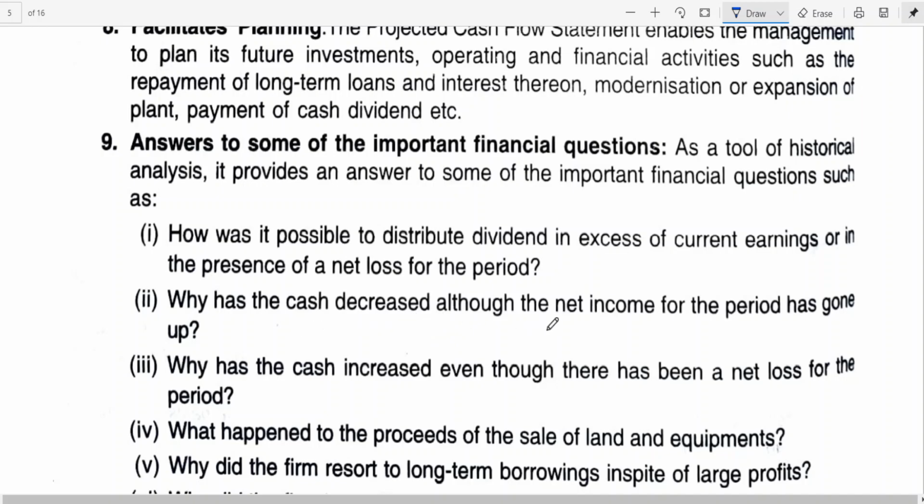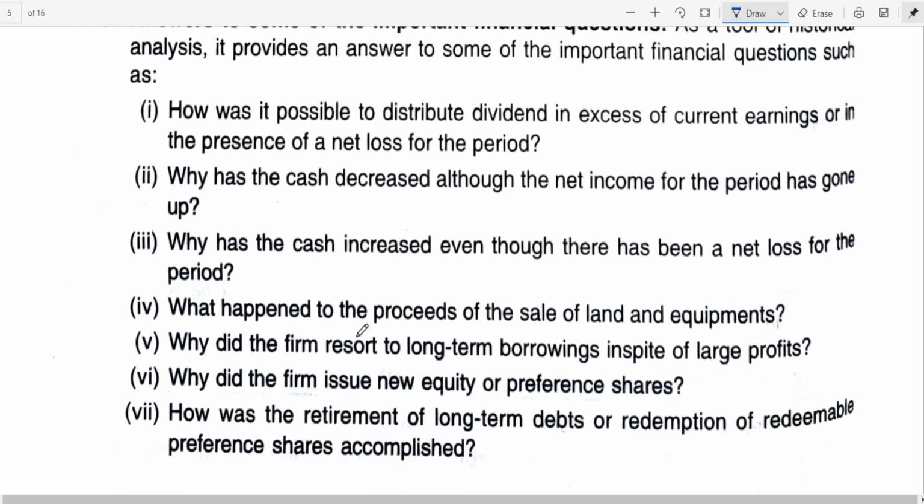Why has the cash decreased although net income for the period has gone up? Why cash decreased? What is the reason for that? Why has the cash increased even though there has been a net loss? What happened? I will explain to you. What happened to the proceeds of the sale of land and equipment? Proceeds mean the money that has been received. Why did the firm resort to long-term borrowings in spite of large profits? I have given an example.